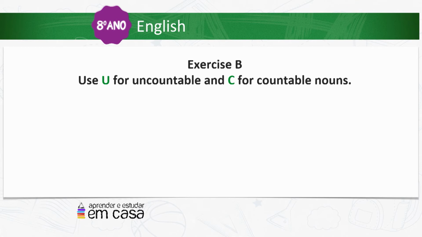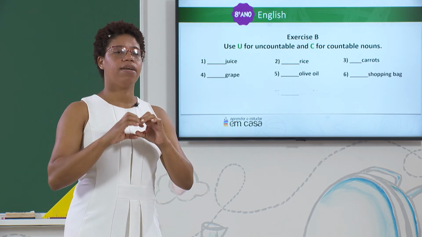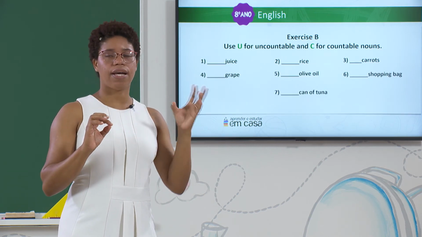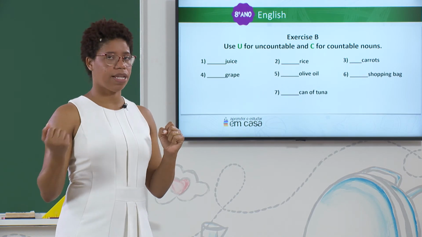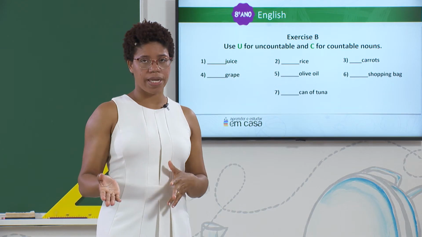Let's go. Use U for uncountable nouns and C for countable nouns. Let's see if you understood and you can make the difference between countable and uncountable nouns. You have the words cheese, rice, carrots, grape, olive oil, shopping bag, a can of tuna.